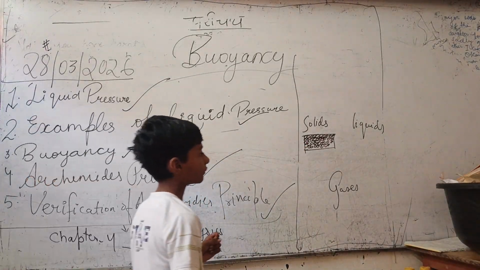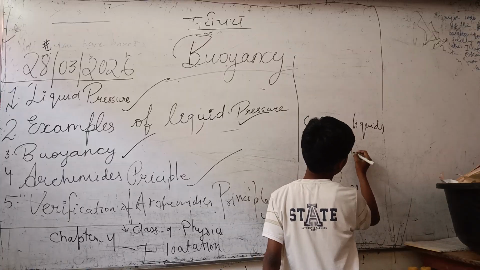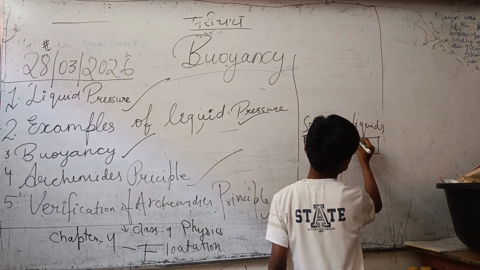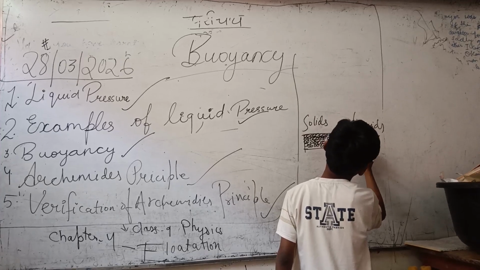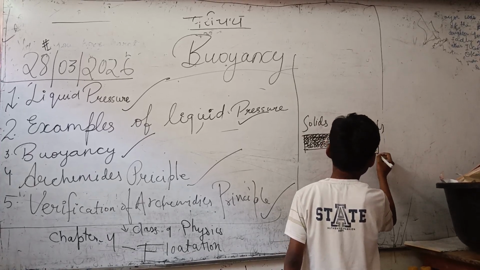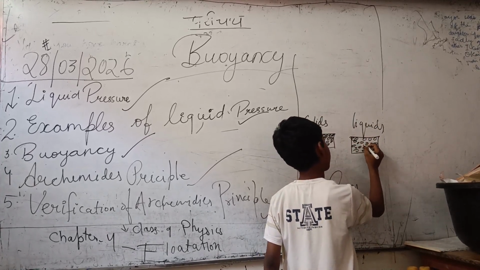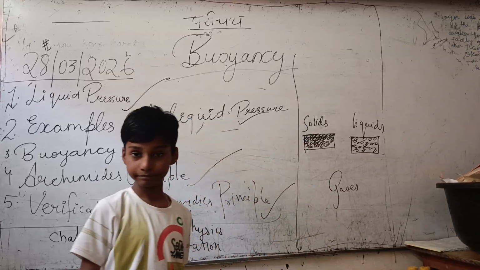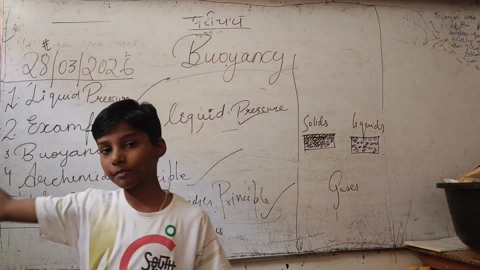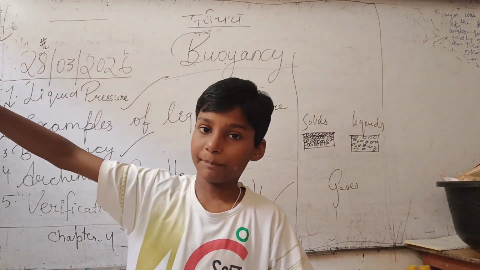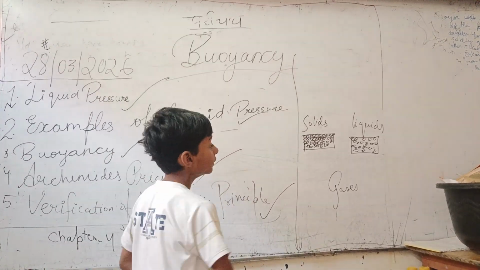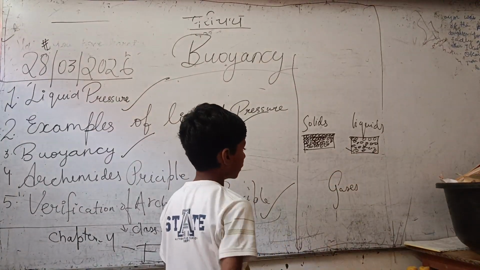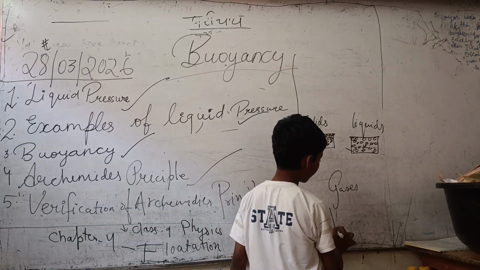What are the molecules of a liquid? Molecules of a liquid are loosely packed. Molecules of liquids can flow. When we pour liquid on the floor, it will move here and there.